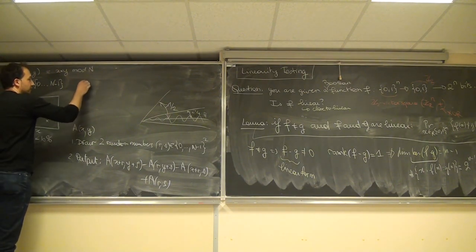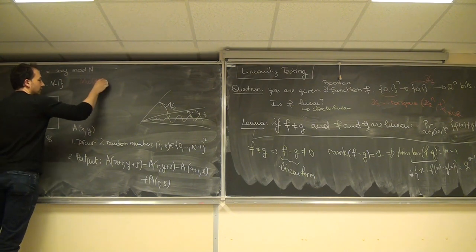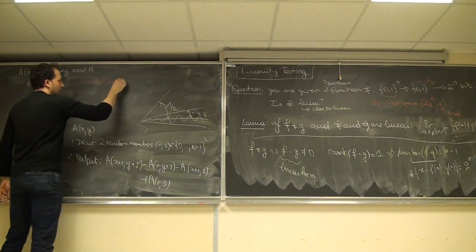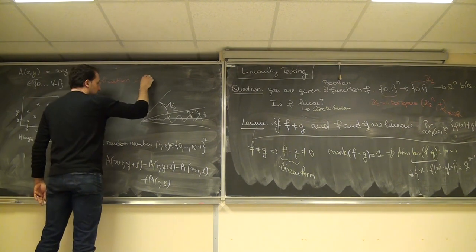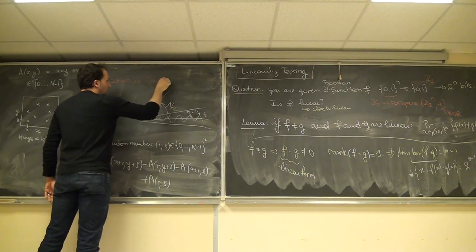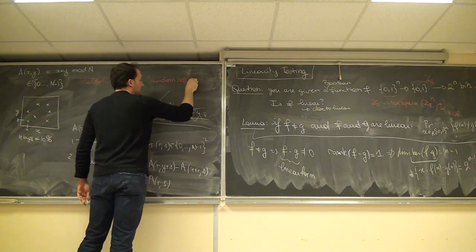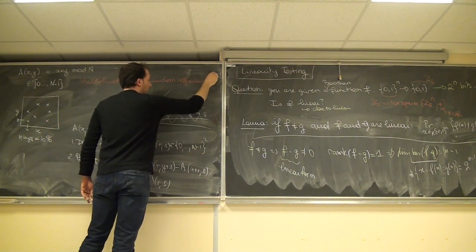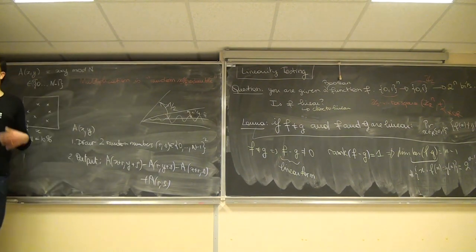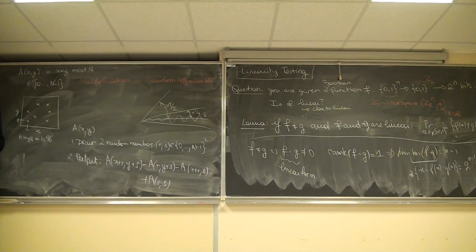The fact is that multiplication is random self-reducible. This means that if you know how to compute the multiplication on random inputs, you know how to compute it on arbitrary inputs. Why? Because of that.